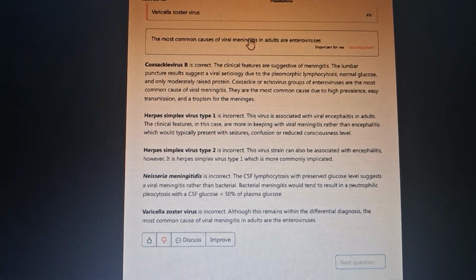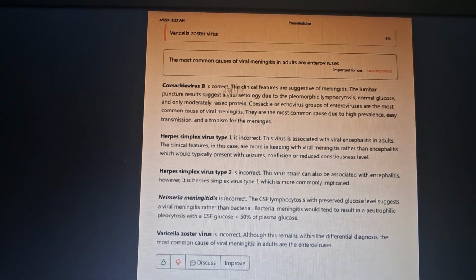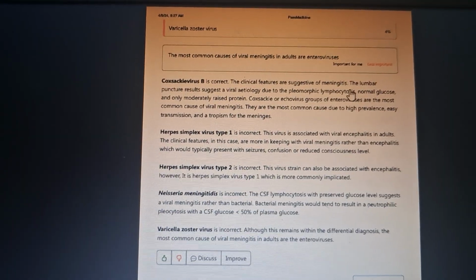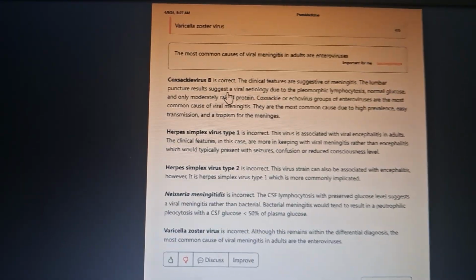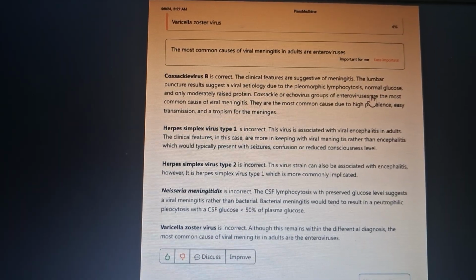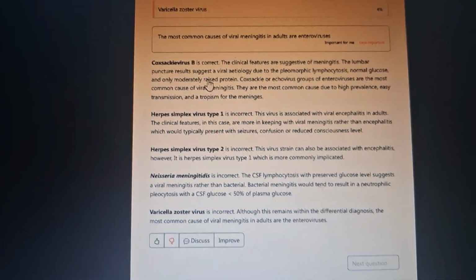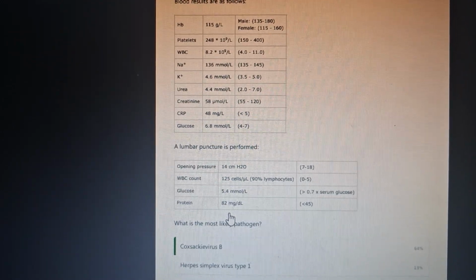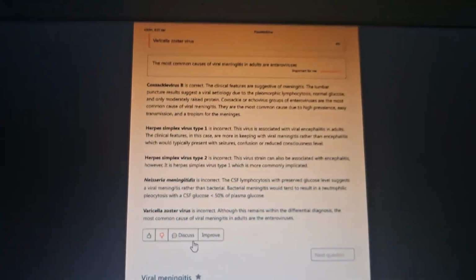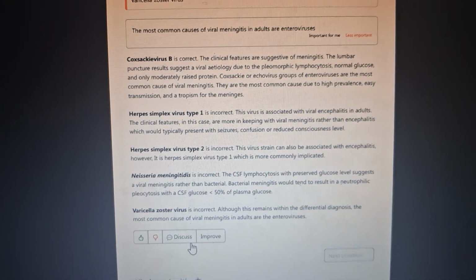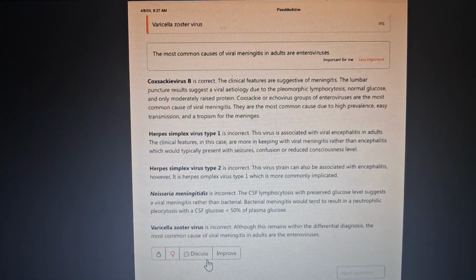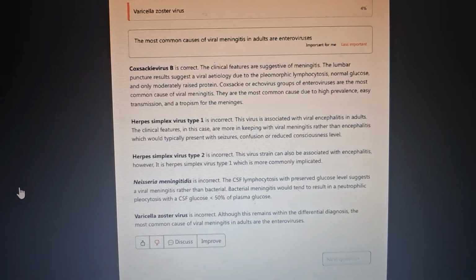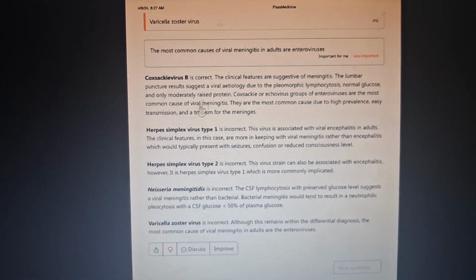The most common cause of viral meningitis in adults is enteroviruses. The clinical features are suggestive of meningitis; of course, the nuchal rigidity suggests it. The lumbar puncture results suggest a viral etiology due to pleomorphic lymphocytosis, normal glucose, and raised protein. Glucose is normal, but protein and WBC are high, which is a viral meningitis picture. Coxsackie and echovirus groups of enterovirus are the most common cause of viral meningitis, due to high prevalence of transmission and a tropism for the meninges.